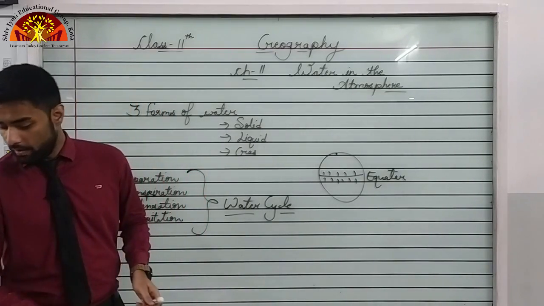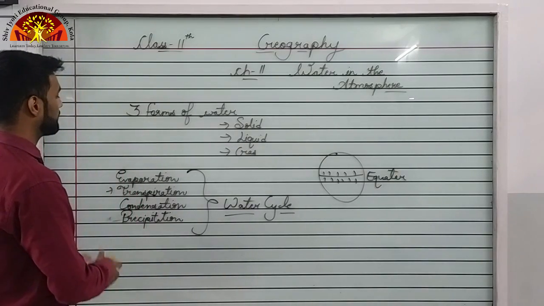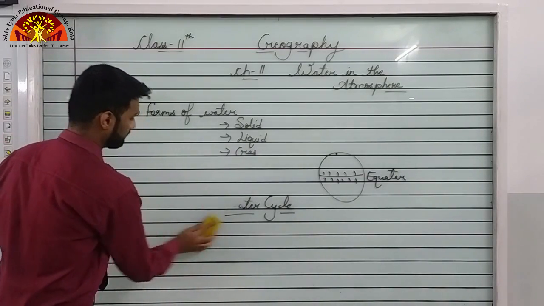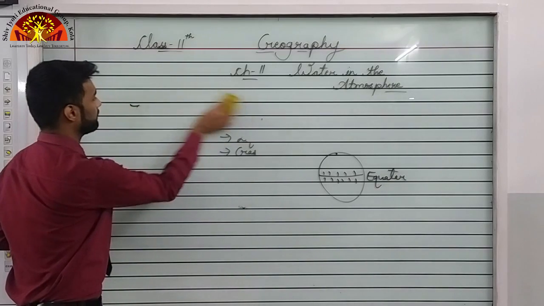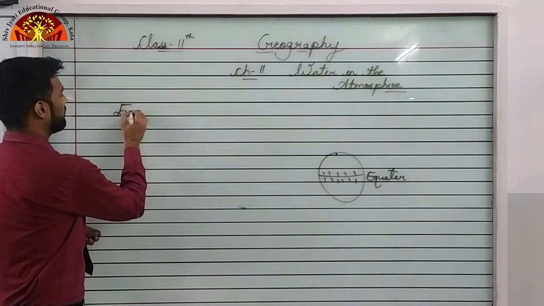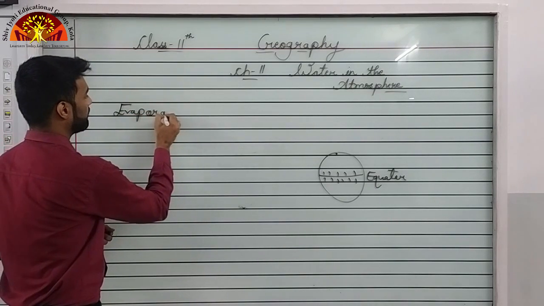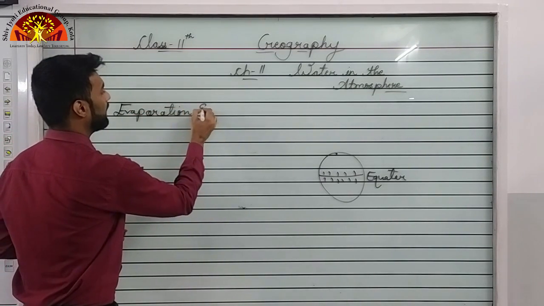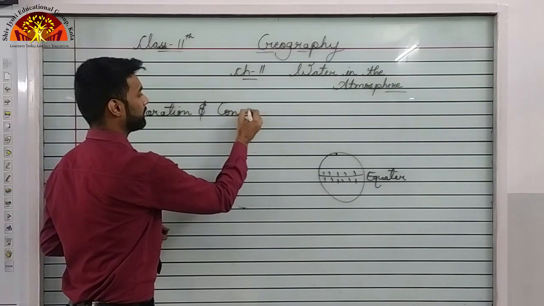So up until now we have discussed these topics that I am writing on the board. We have discussed evaporation and condensation.